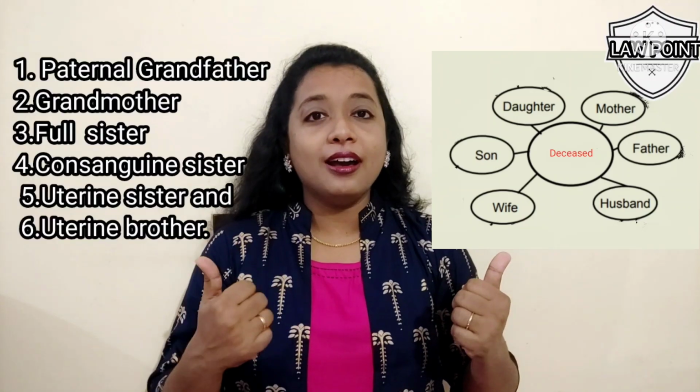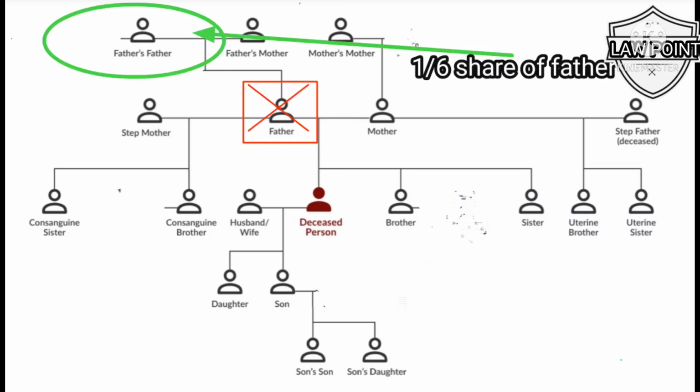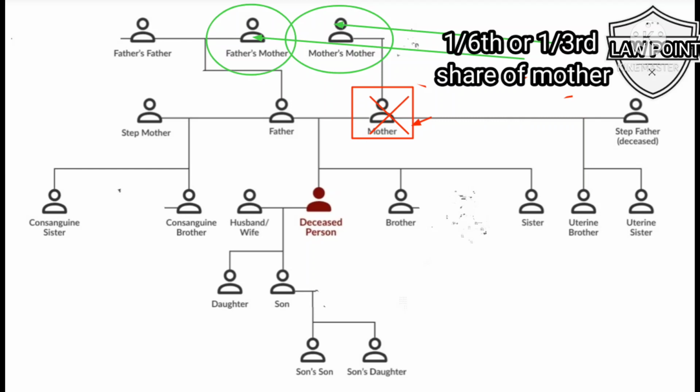A quick recap. These are primary sharers and these are secondary sharers. Coming to secondary sharers, if the father of the deceased is not alive, then father's father will inherit the 1/6 fixed share of the father. If mother of the deceased is not alive, then father's mother and mother's mother together will share equally between themselves what would have been inherited by the mother had she been alive. That is, 1/6 if the deceased has children, or 1/3 if the deceased does not have children, as the case may be.